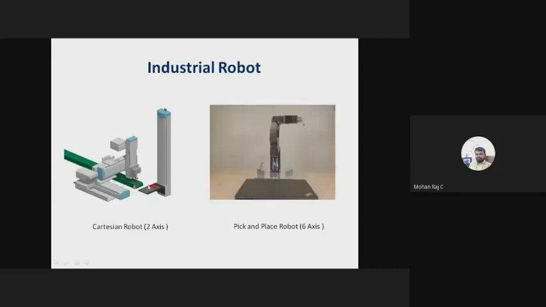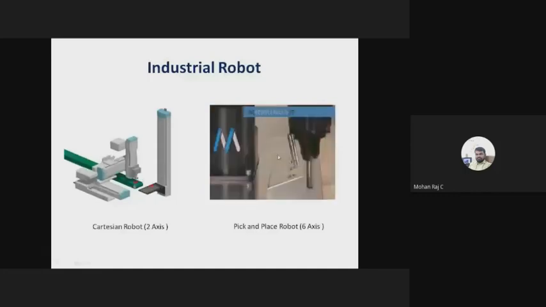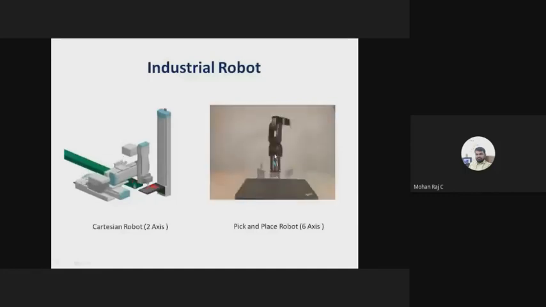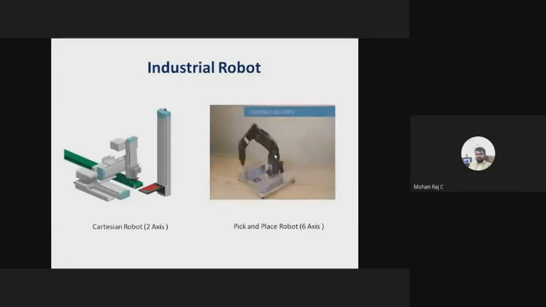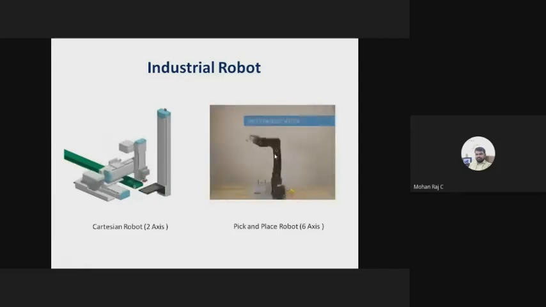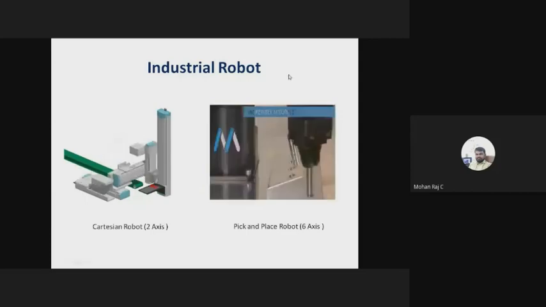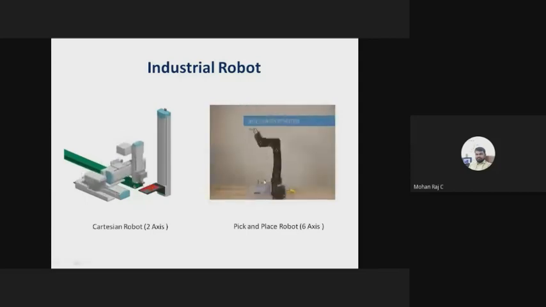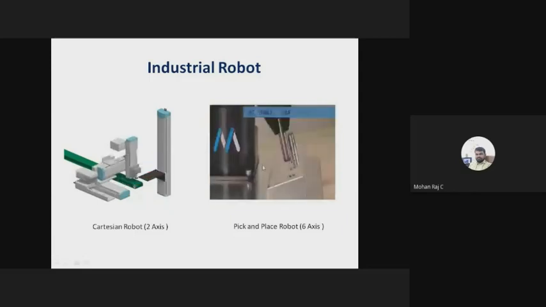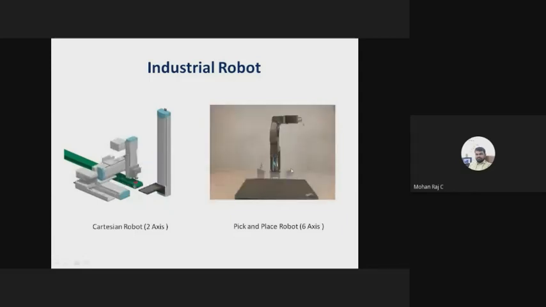But in the second image, I have shown one more robot, right? I think this robot is available in our institution. It is a 6-axis robot. 6-axis means there are 6 individual motors, and the 6 axes can move independently. They don't depend on each other. So it is a pick and place robot. I have shown it in that animation. It accurately picks the particular workpiece from the source point and places the workpiece at the accurate destination point.